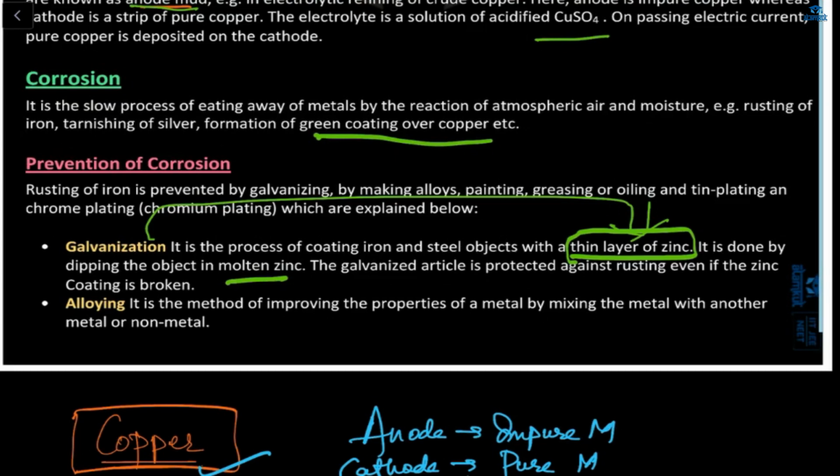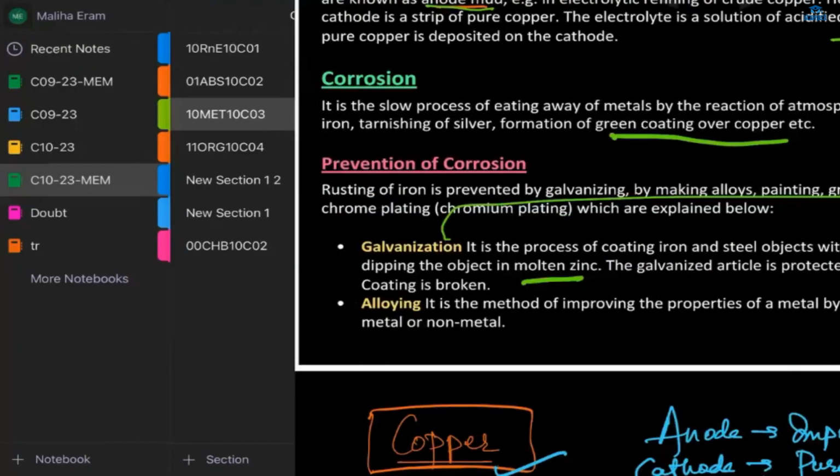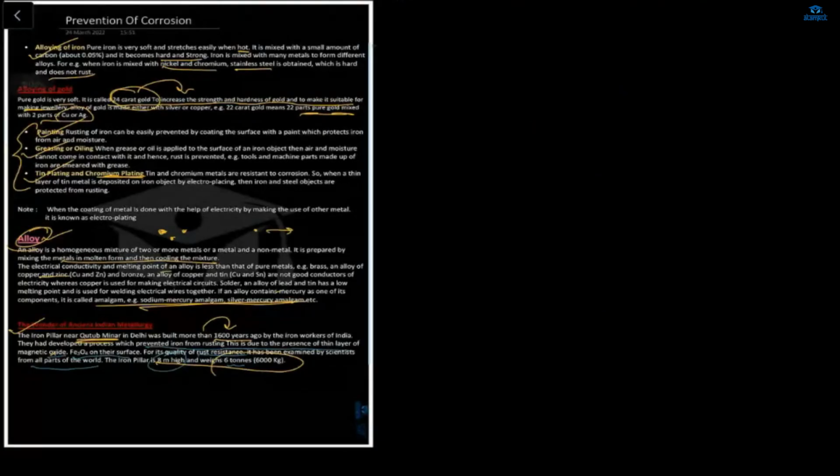Alloying. What is alloying? Mixing two types of metals, or a metal and a non-metal. Yes, it's a process of improving the properties of a metal by mixing the metal with another metal. If we mix two metals, then also we can prevent corrosion.